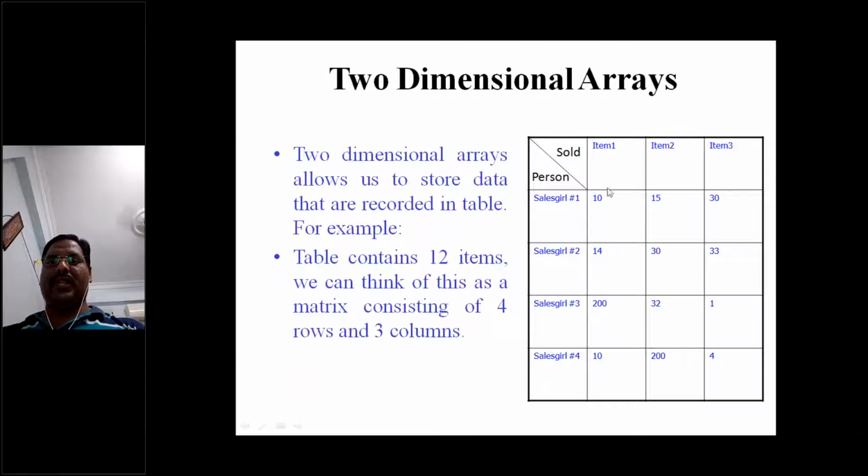So that means A of 0 0 is going to access which element? This cell. A of 0 1, so this is the 15. A of 0 2, this is the cell it is going to occupy, whatever the value was. Okay, so like that you can go on using the cells and accessing the values.